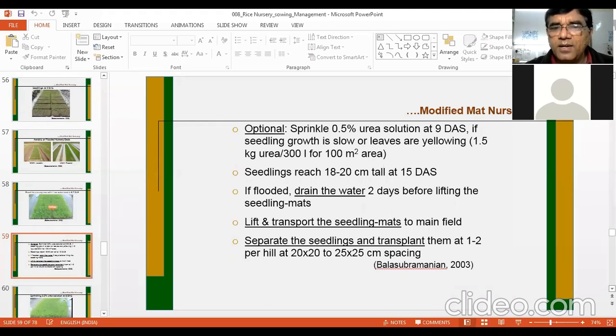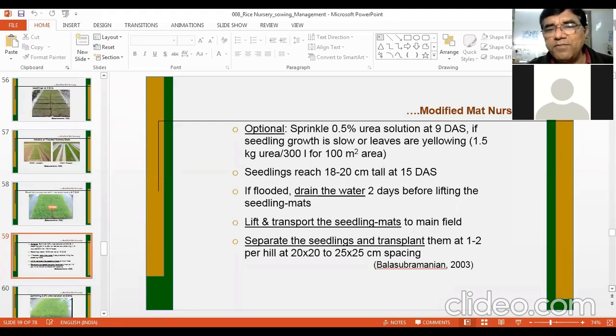If flooded, drain the water 2 days before lifting the seedling mats. This is important so that mats can be easily lifted from the field. Lift and transport the seedling mats to the main field, and then separate the seedlings and transplant them at 1 to 2 centimeter depth, 1 to 2 seedlings per hill, at 20 by 20 or 25 by 25 centimeter spacing.